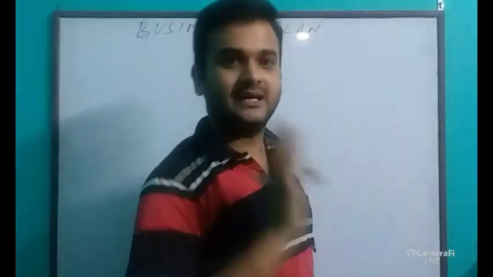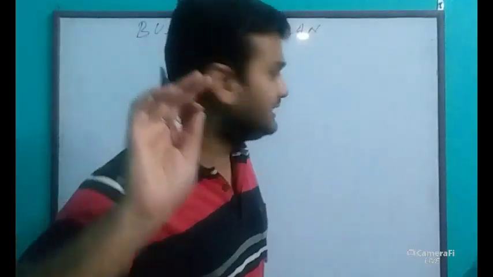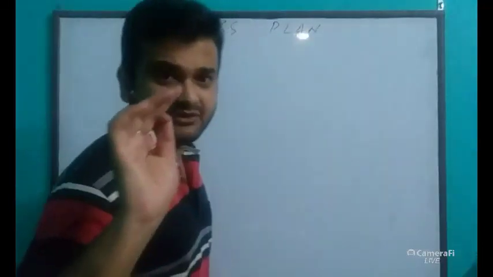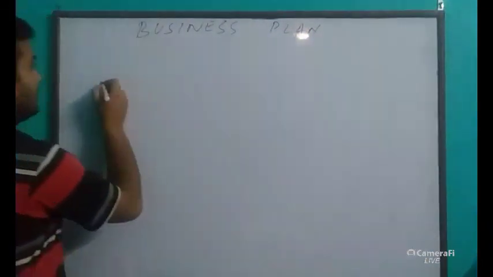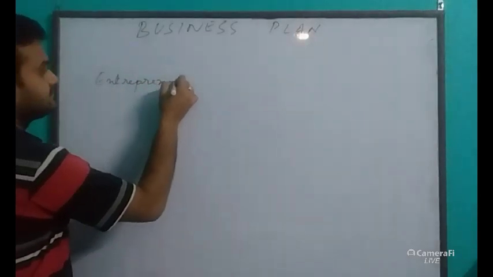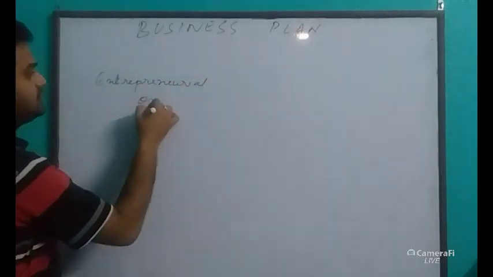Before starting this chapter, let me just recall what we did in the first chapter. What was the name of the first chapter? Entrepreneurial Opportunity.